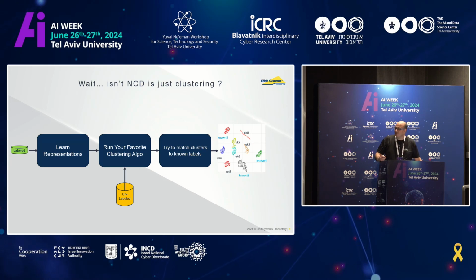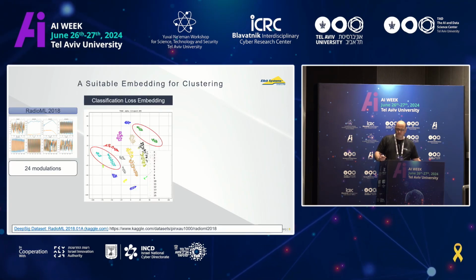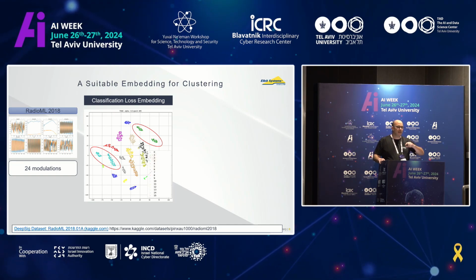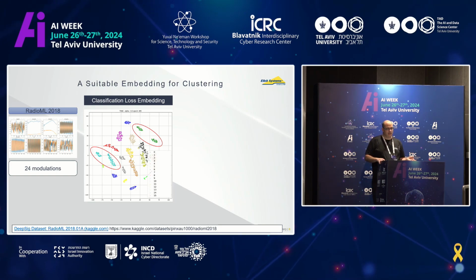So what can we do? What can we do better? The first thing that we can do better is look at the representation learning, because if we know we are going to perform clustering later, maybe we should invest in the way we learn our representations. Here you can see samples that I took from the open dataset RadioML, which has 24 modulations. Each sample is a communication signal, so it's complex. I trained a 1D convolution network with 2 input channels to learn the representation. In the beginning, I started with just a simple cross-entropy classification loss.